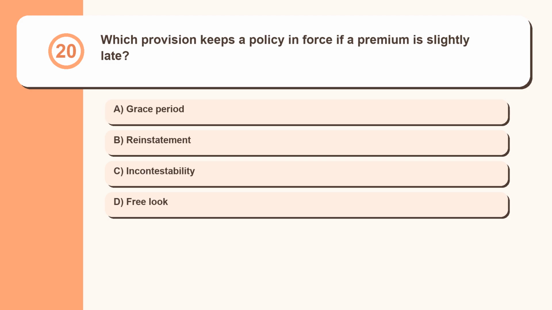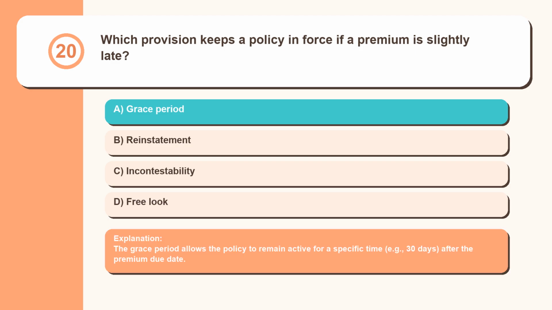Question 20. Which provision keeps a policy in force if a premium is slightly late? Grace period, reinstatement, incontestability, free look. The grace period allows the policy to remain active for a specific time, for example 30 days, after the premium due date.